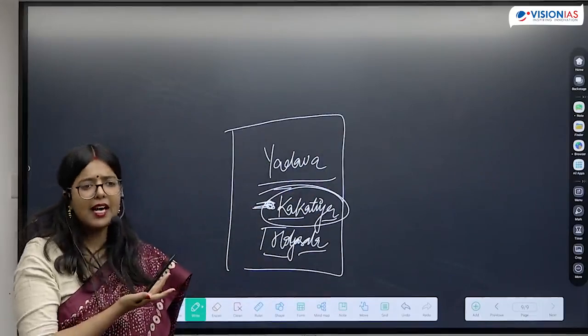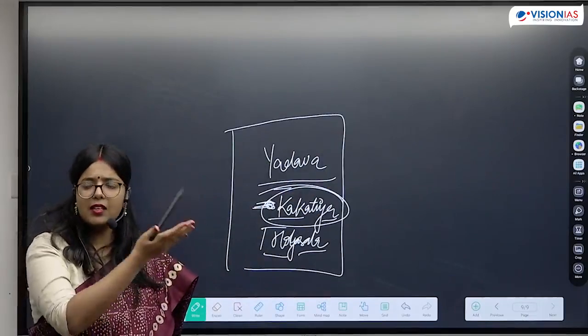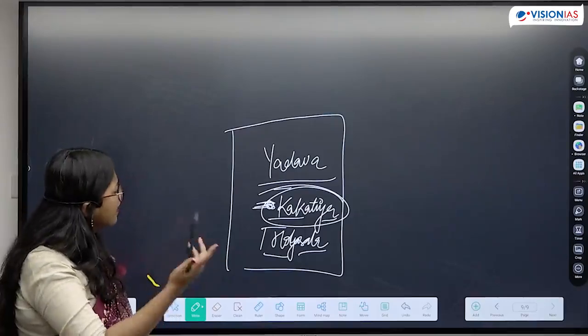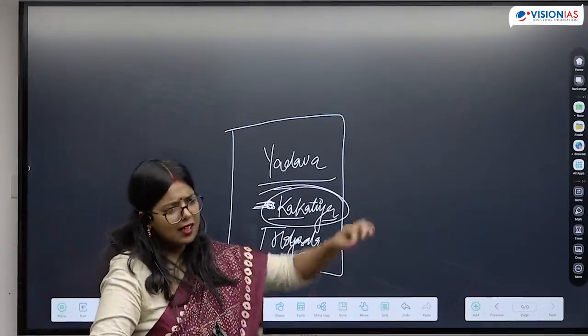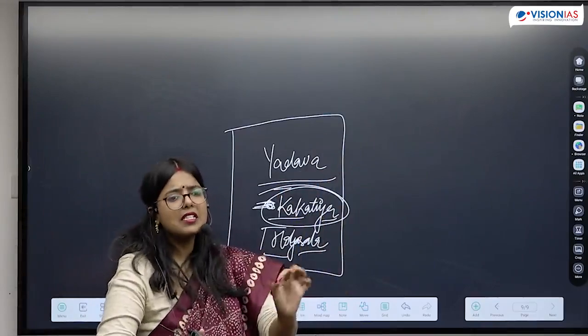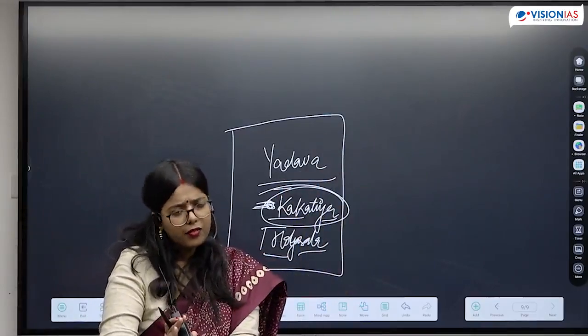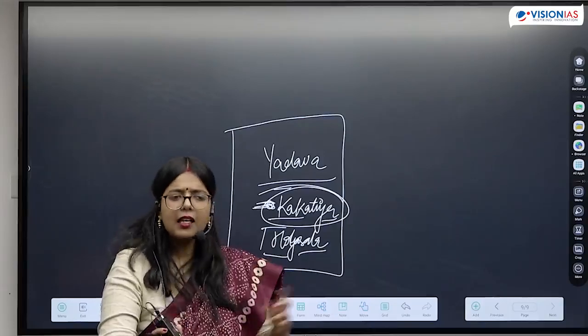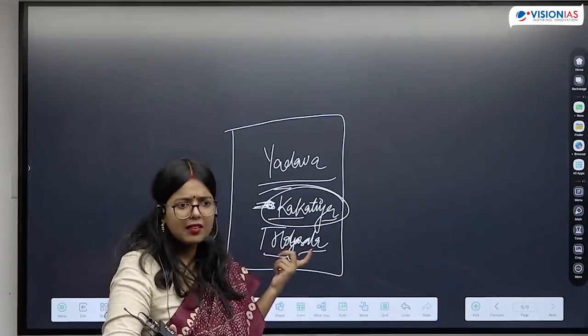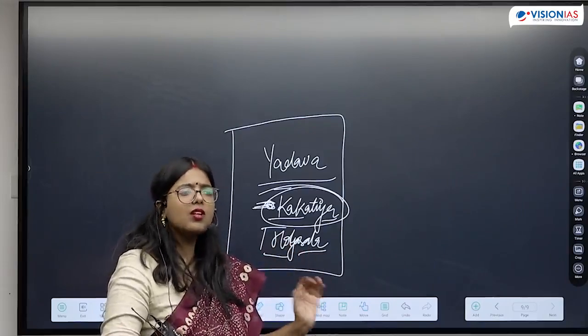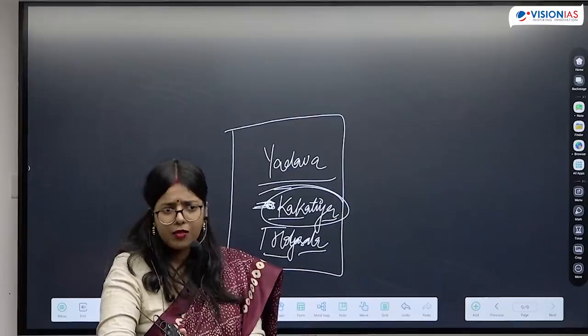and if you look at the questions, you can solve it very easily. One question I had shown you, where they had given Yadav, Pandyas, Kakatiyas, Hoysalas, and they had asked which one of them existed in the first half of 8th century CE. None of them would have existed back then. So these kind of questions you will find which can be solved on the basis of logic.